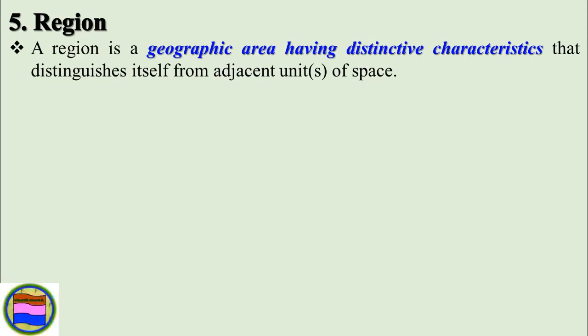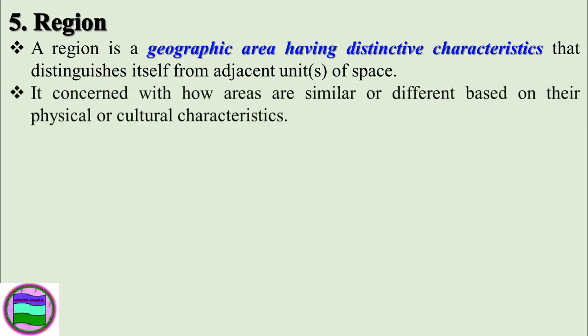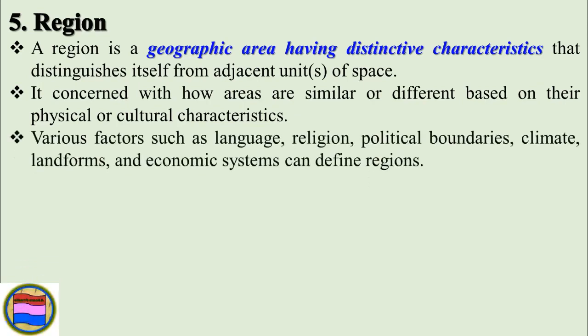And the fifth theme of geography is known as region. We have defined a region as a geographic area having a distinctive character that distinguishes itself from adjacent units of space. So it is concerned with how areas are similar or different based on their physical or cultural characteristics. Meaning that one region differs from another region in terms of their character, based on physical as well as cultural characteristics or cultural phenomena.